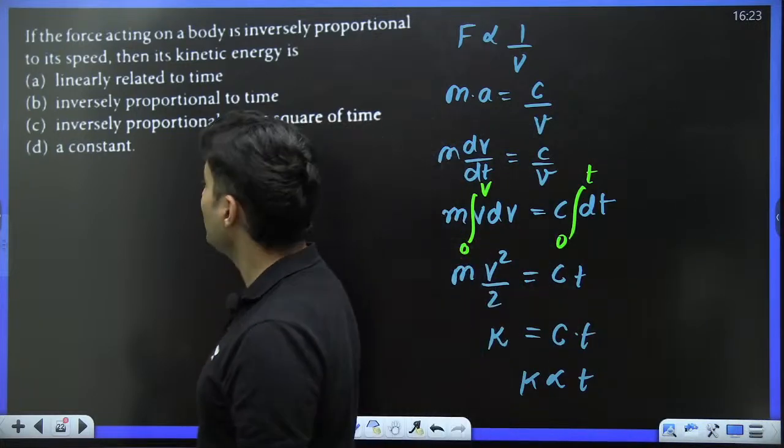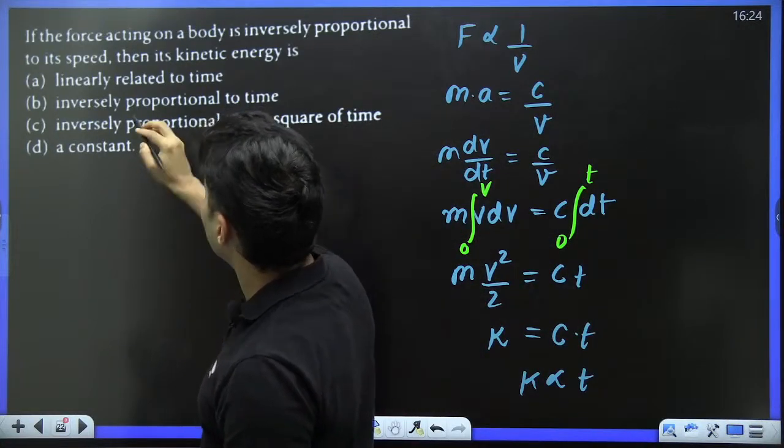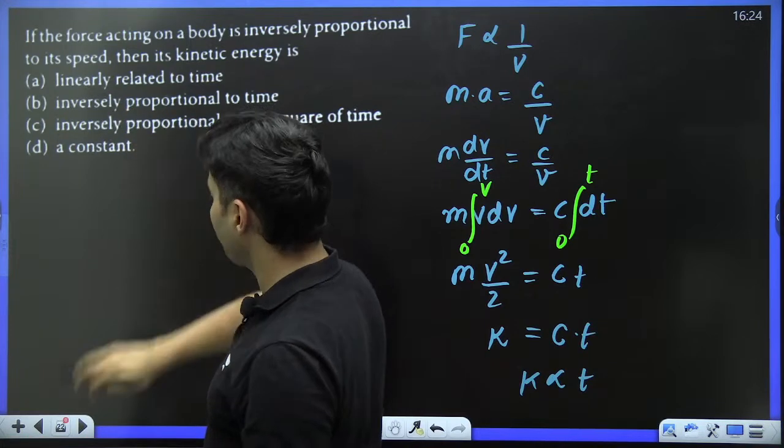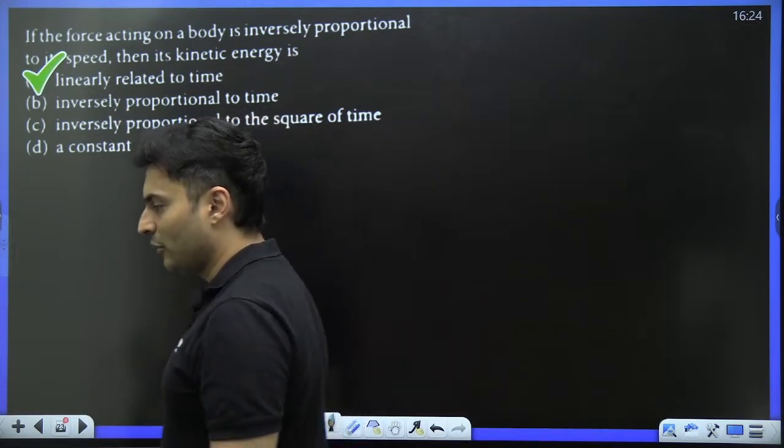Again the answer is B. No, it is not. It is not B. It is A. It's linearly related to time. So option is A. Perfect.